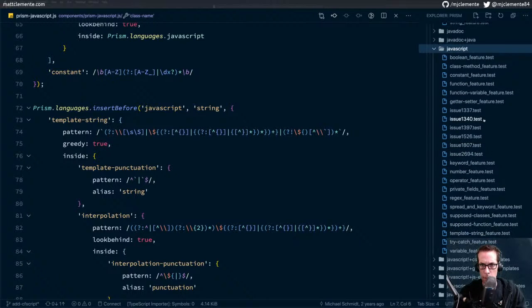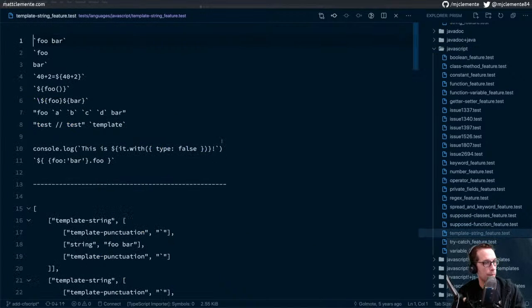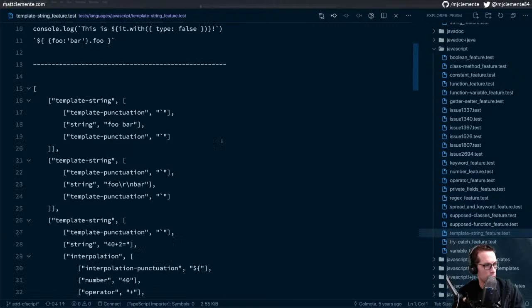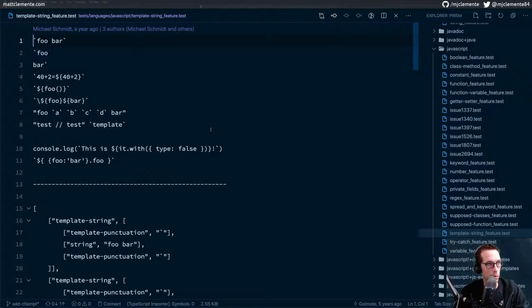Oh, there's template string feature. Template string, template punctuation. All right, so their short test is just what they expect.